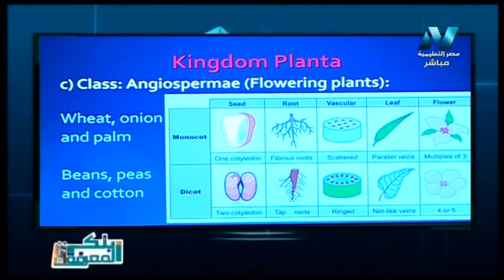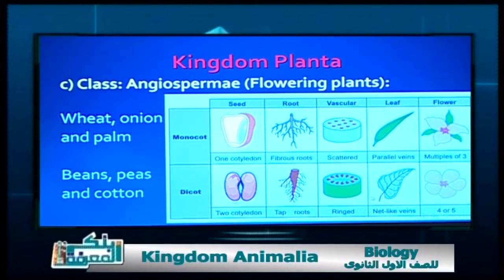Have a look at the seeds. The seed in the monocotyledonous plant is composed of just one part, as you see here. The monocotyledonous plant includes seeds composed of one cotyledon, and comparing with the dicotyledonous plant, we can find it is composed of two identical parts, or two identical cotyledons. So one cotyledon for monocotyledonous plants and two cotyledons for dicotyledonous plants.